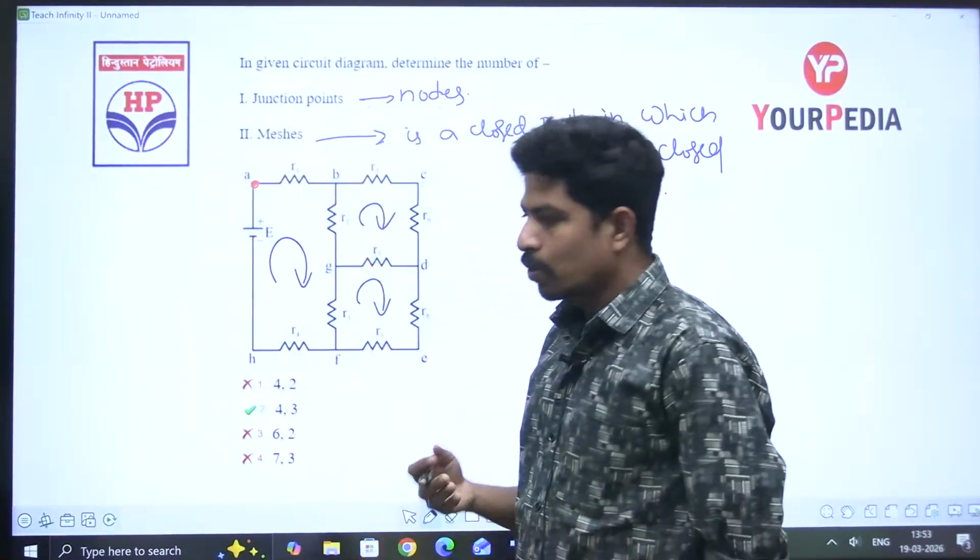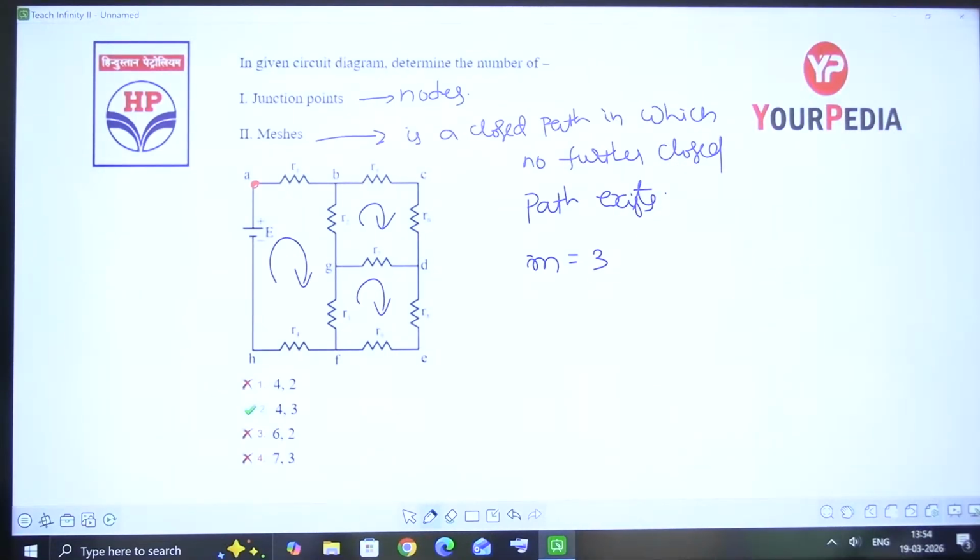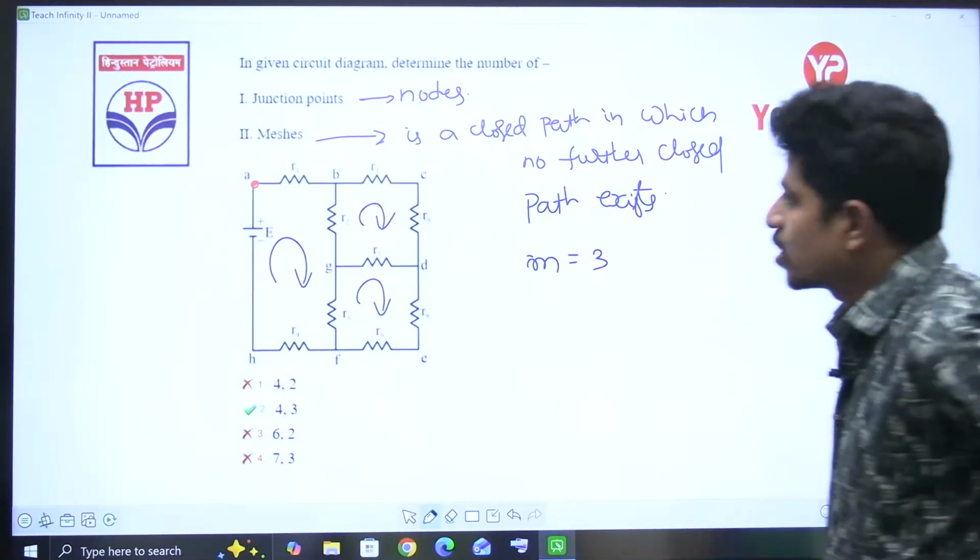Here is something we are going to learn. What is the difference between a normal node and a principal node? We will learn here.